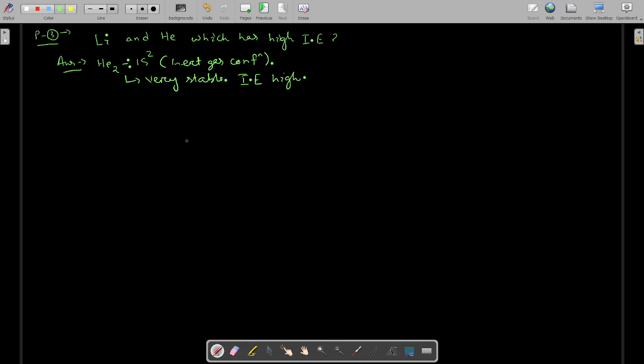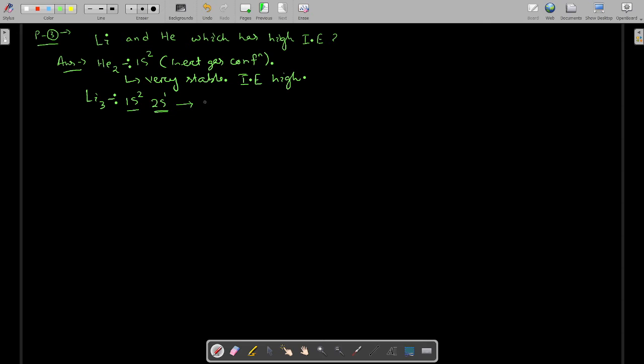Okay, this is very stable, so ionization energy should be high. But lithium has atomic number 3, it has configuration 1s2 2s1. So if it loses one electron, it will gain a stable electronic configuration. If it loses this 2s electron, it will go to lithium plus, which is 1s2 configuration, that will become again the helium configuration, so it will lose one electron easily.